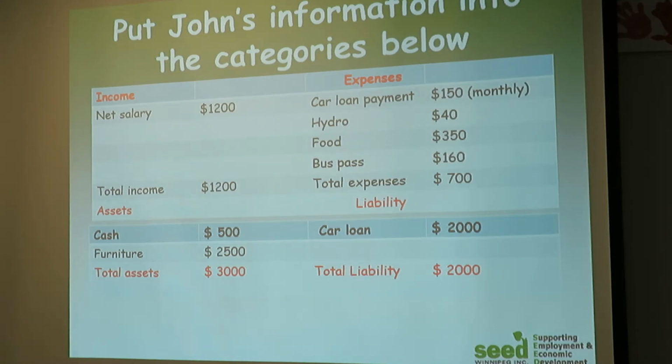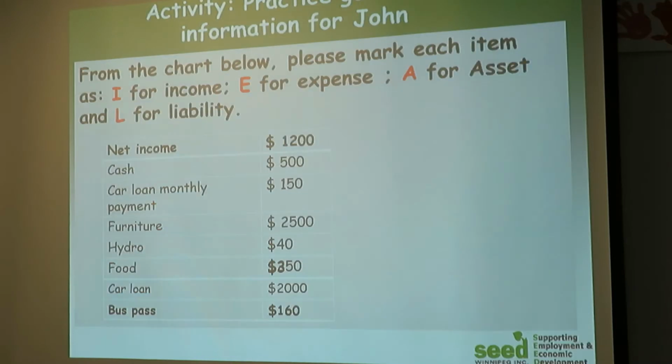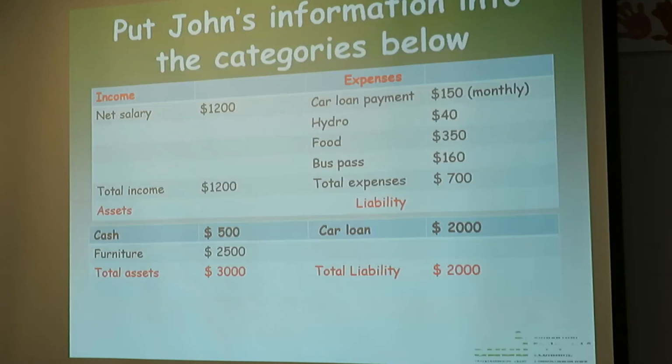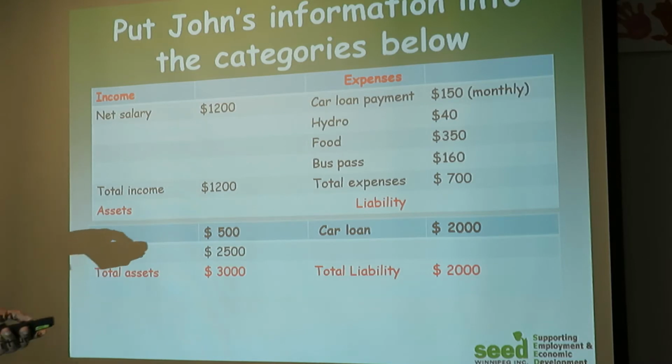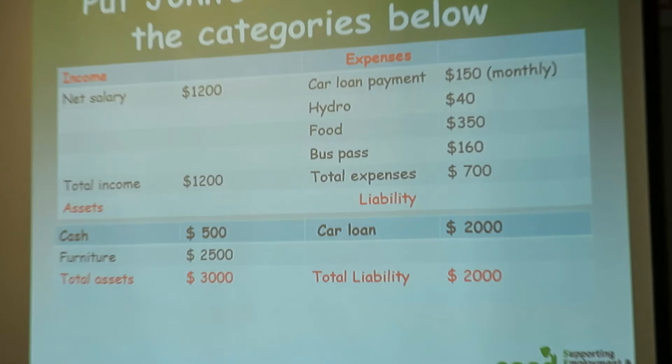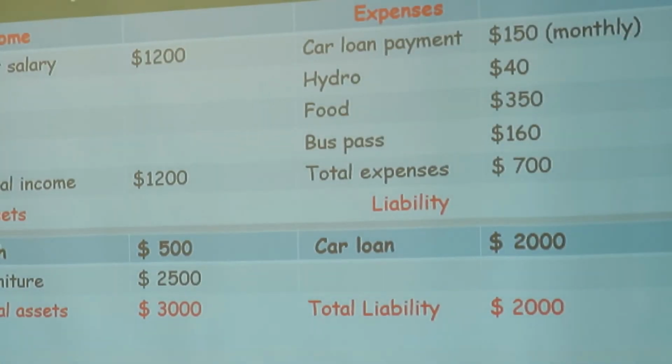Liability. Again, from the previous example, we have seen that car loan is the only liability we have here, and we have to list it in a chart in an appropriate way. This is where it is listed, car loan 2,000, and the total of liability will be 2,000.